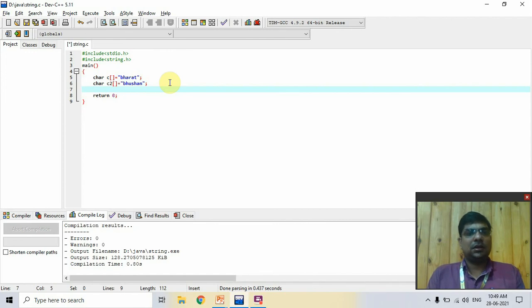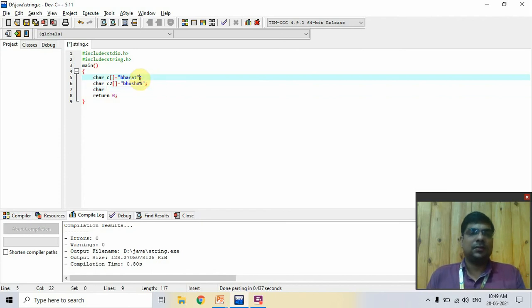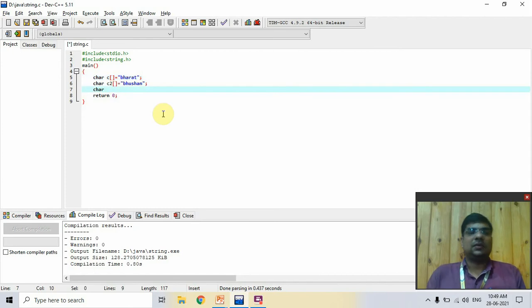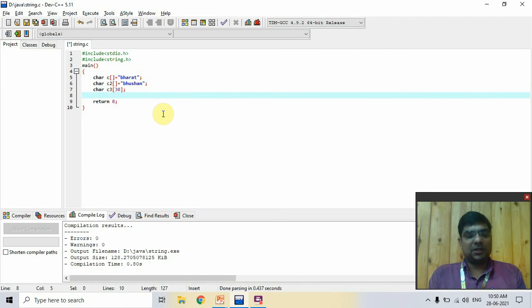Now I create the copy string. I create a third string also. It is not compulsory that you always create the character array and then copy; you can add the string with a comma, but for clarity I use this line by line. So c3, and I create a character array with 30 characters. Now I copy the string with strcpy.